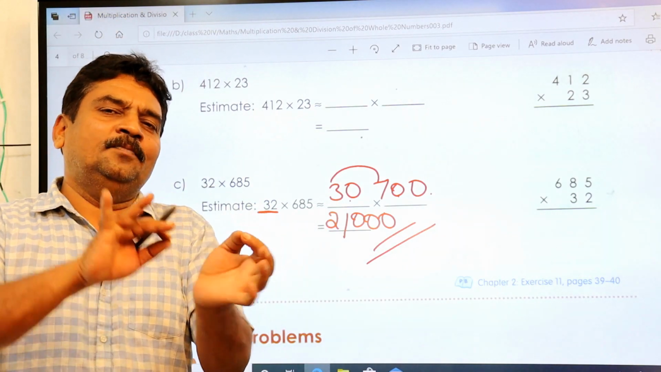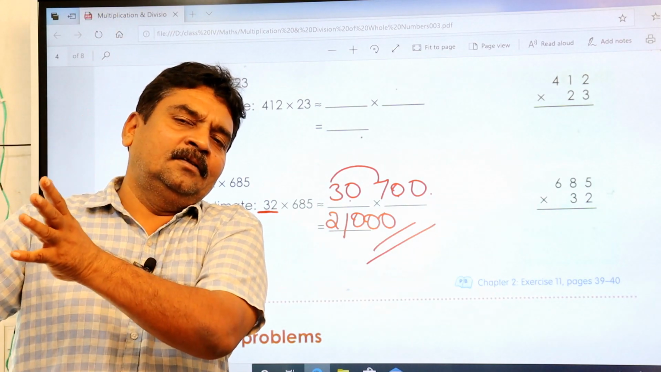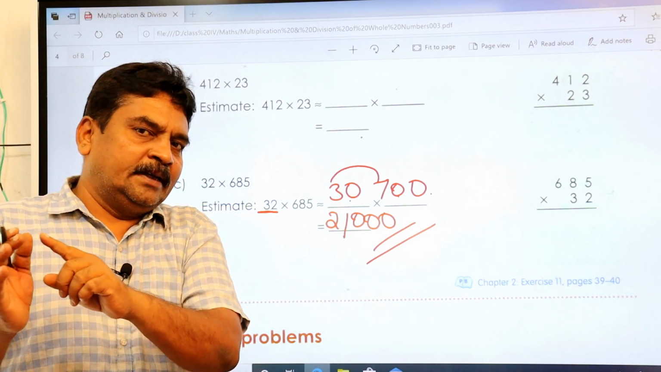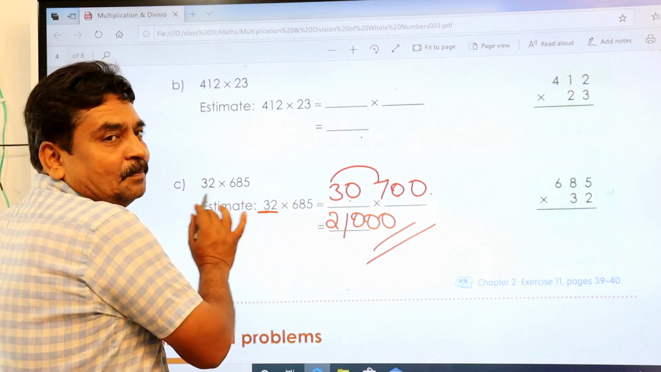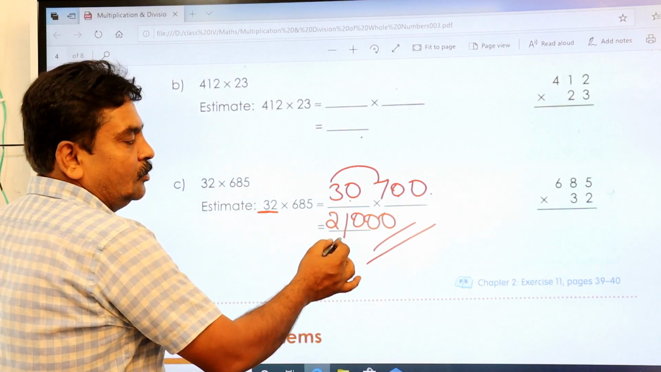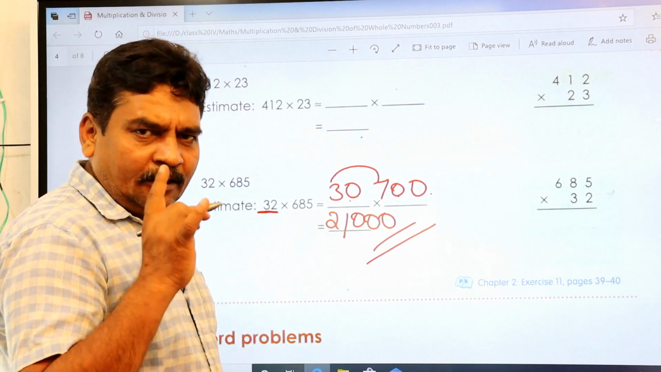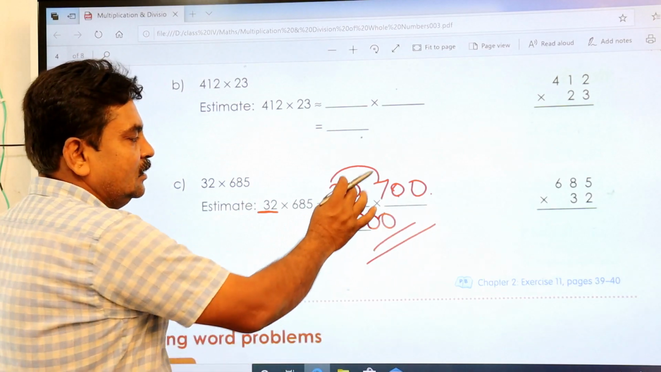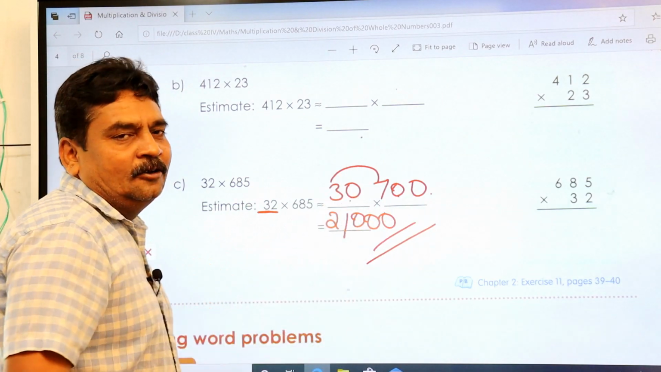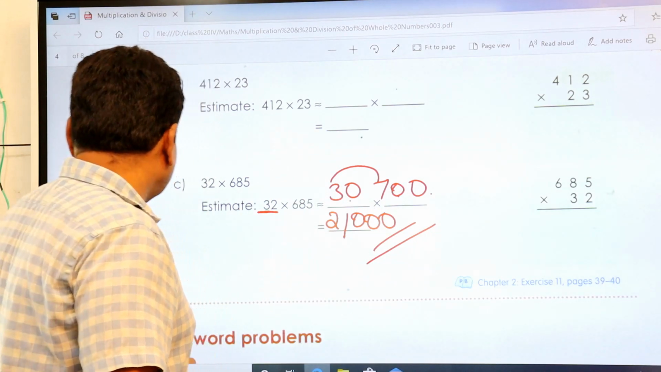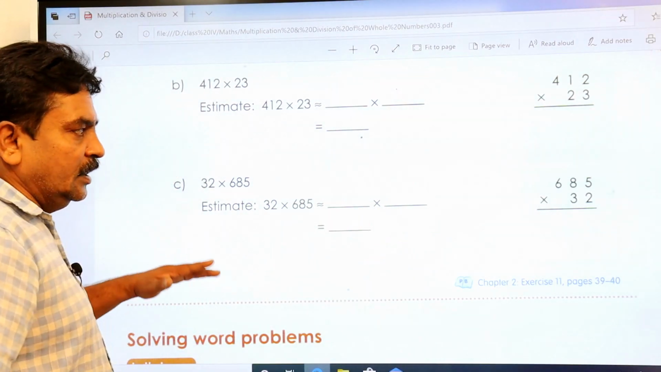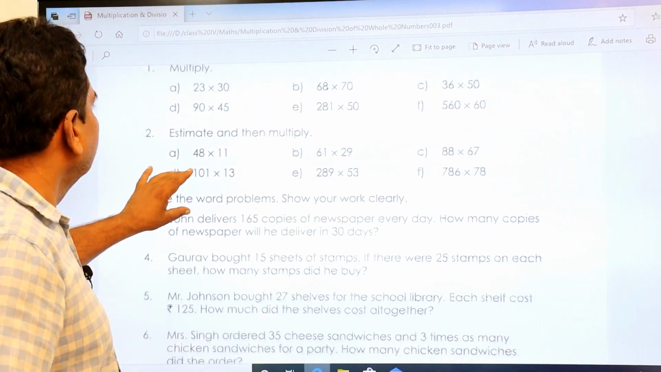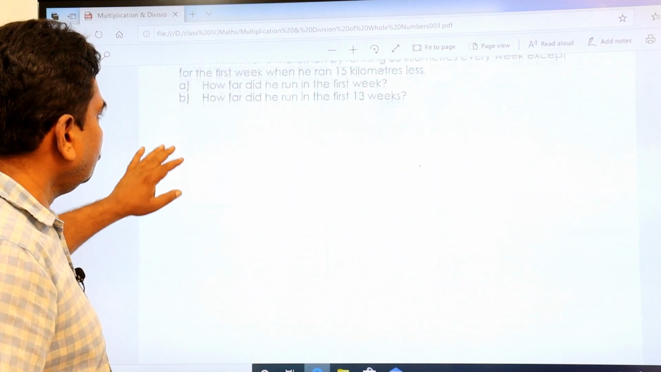The only thing is you have to multiply number to number, and whatever zeros are present in the multiplicands. Okay, these two you call multiplicands, and the answer you call the product. I told you in the beginning, again I am telling you. The zeros which are present in both multiplicands, you please carry in your answer. That is your answer. So in this way you are going to do this, and then coming to the word problems. Okay, word problem. Let's see.